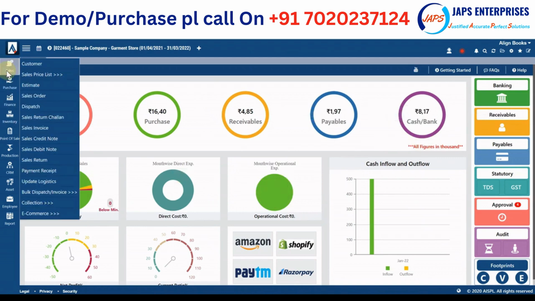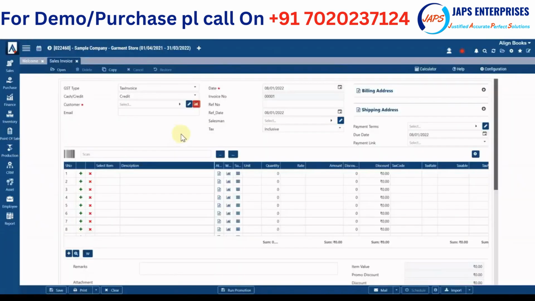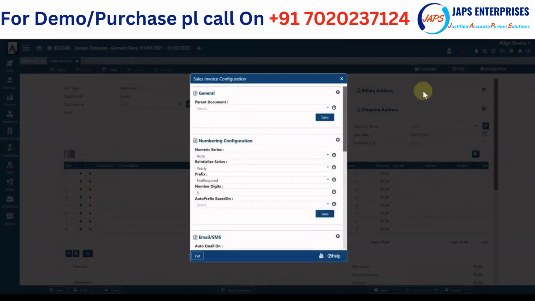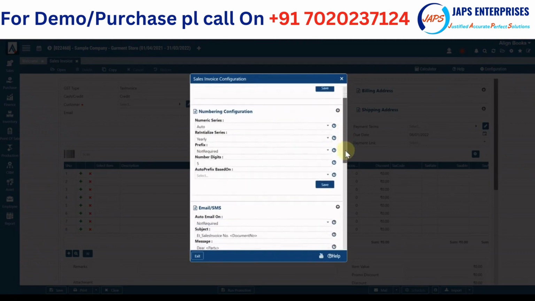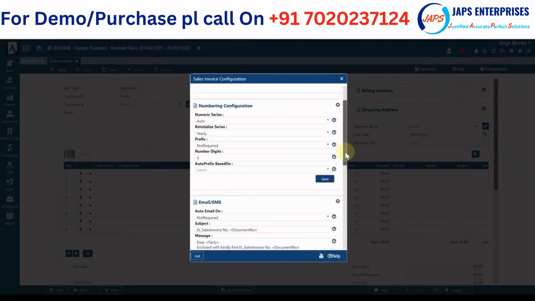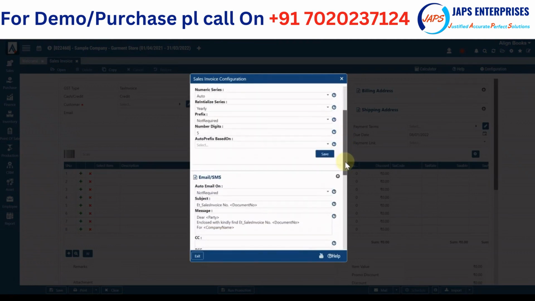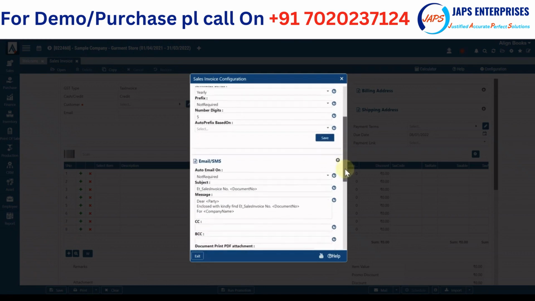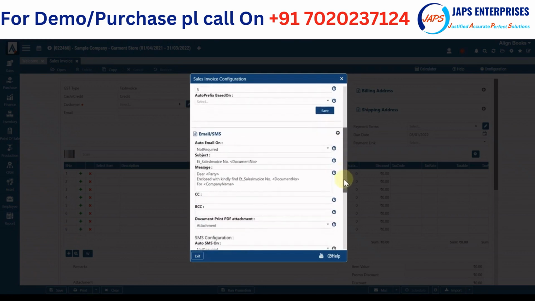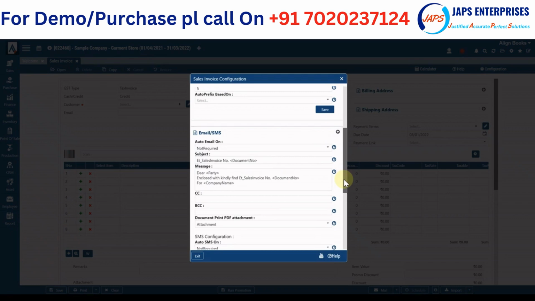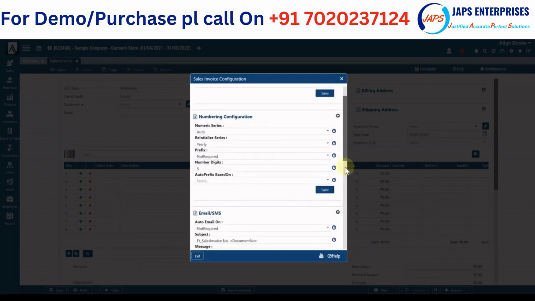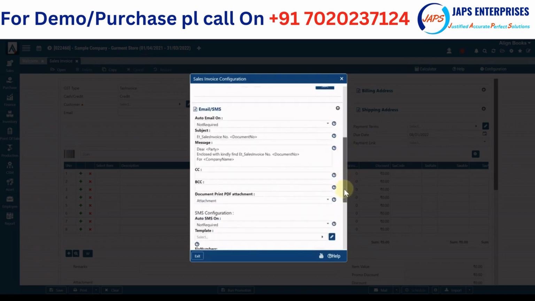Again, one more thing I would like to show you is the approval management system and notification on every document. So with every voucher you have the option to configure here, like numbering configuration. You can configure the numbering system as per your requirement, whether you want to have a prefix or suffix, you want to have multiple series, you are managing from 4 branches and every branch should have a separate series. So all those numbering configurations can be managed here.